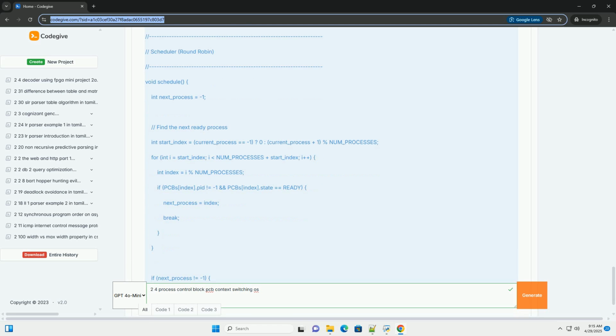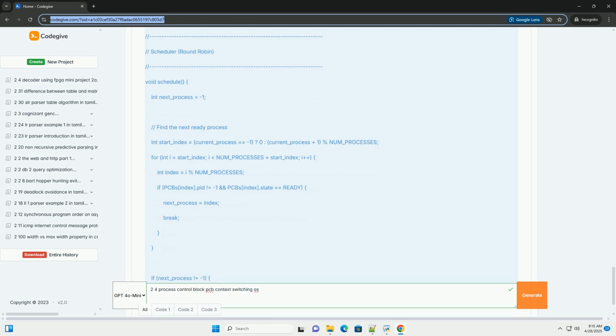Loads the context of the next process. Loads the registers, PC, and SP from the PCB of the next process. Resumes execution. In a real OS, this would involve setting the PC register to the restored value. In this simplified example, this is not fully achieved. 7. Yield function. Allows a process to voluntarily relinquish control of the CPU. This is how cooperative multitasking works.